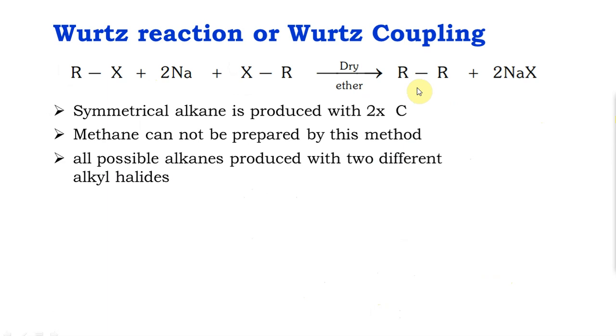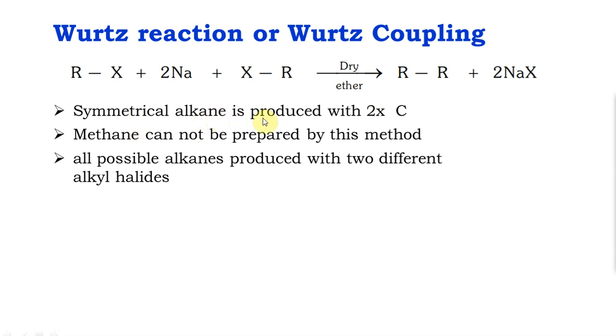Okay, the next one is Wurtz reaction, which has come many times in NEET in A to B, B to C type of reactions, where alkyl halide with sodium and dry ether gives you RR. So basically it's a coupling reaction, hence the name Wurtz coupling. R combines with another R to give you RR plus 2NaX. It has to be in dry ether because sodium is reactive with water. If it's wet ether, sodium will react with that and give you NaOH, which can react with RX to give you ROH. It's an undesired reaction, so it has to be dry ether.